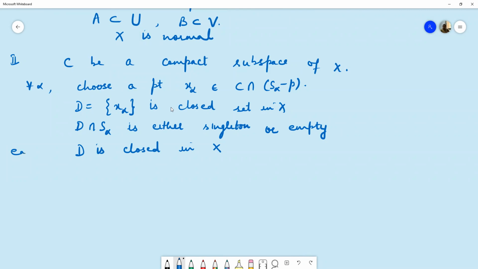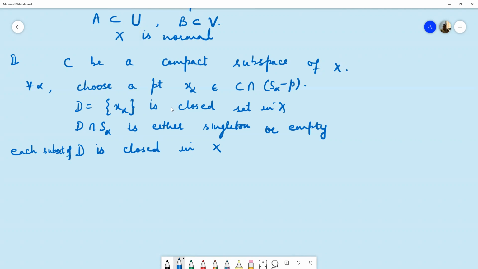Here we have proved D is a closed set in X. So similarly, we can prove each subset of D is closed in X. Because if we take any subset of D and take the intersection with S alpha, then that is also either a singleton or an empty set. So every subset of D is closed.